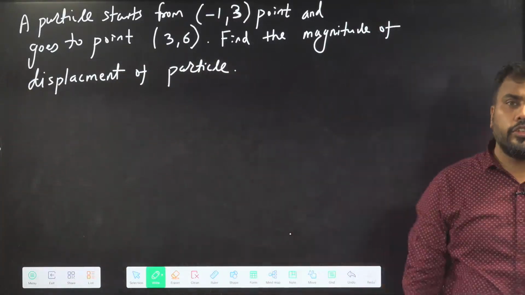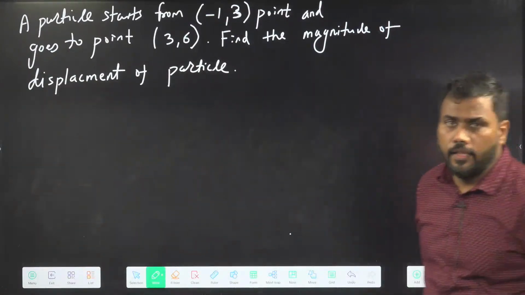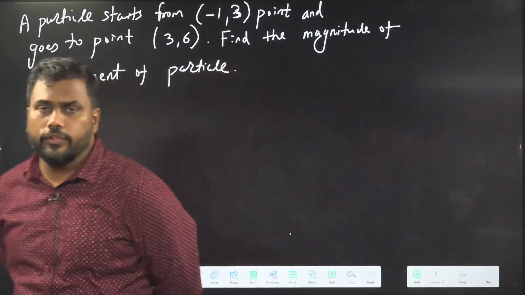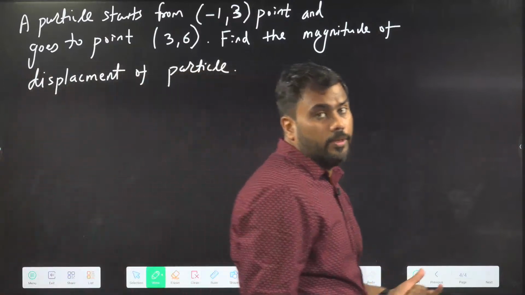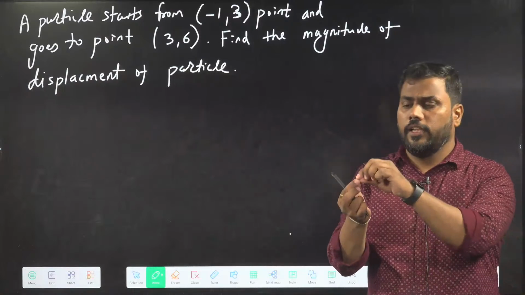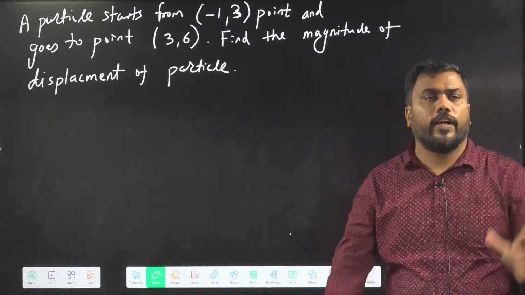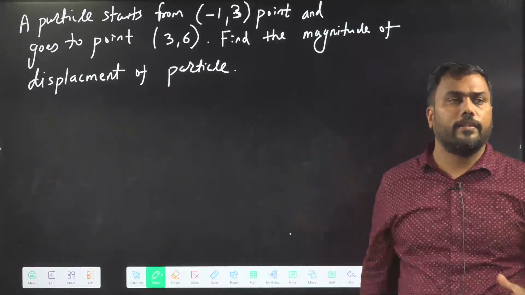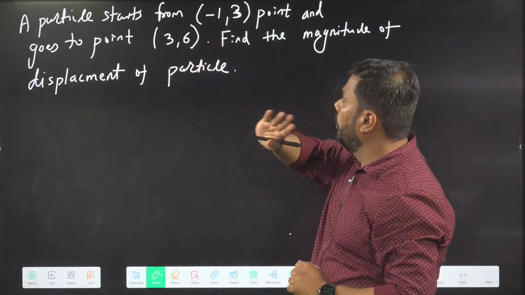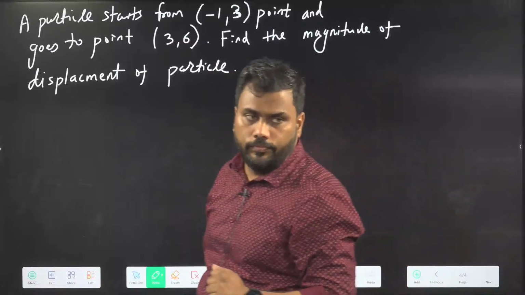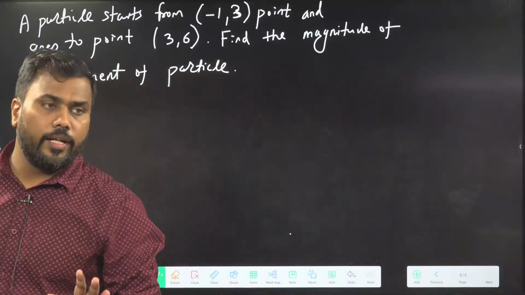So now the next question is more related to physics. I am trying to ask you the magnitude of displacement. Displacement is just the shortest distance between the initial and final position. So the initial position is known to you, the final position is also known to you. Just find out the distance. Very good. A lot of students are giving me the correct answer.